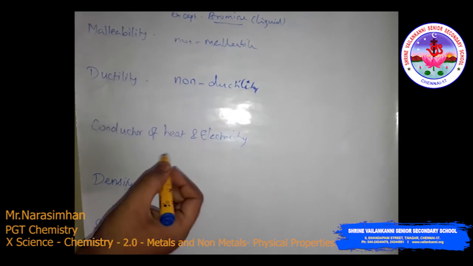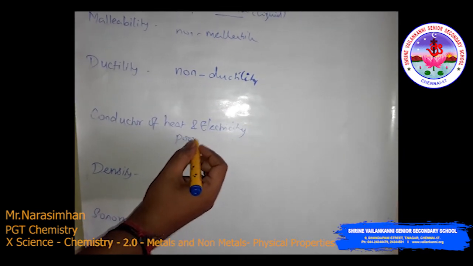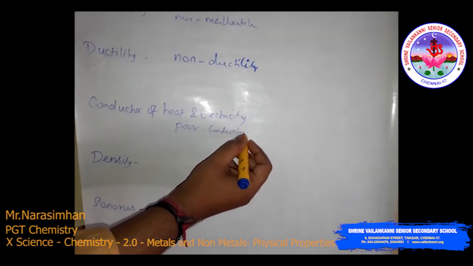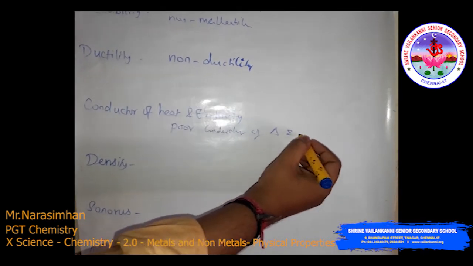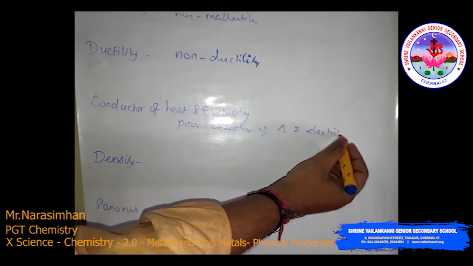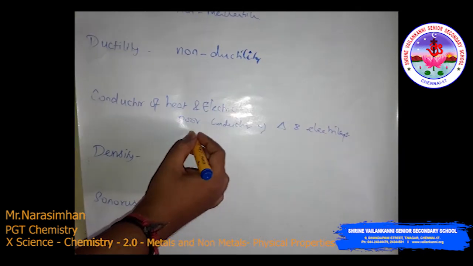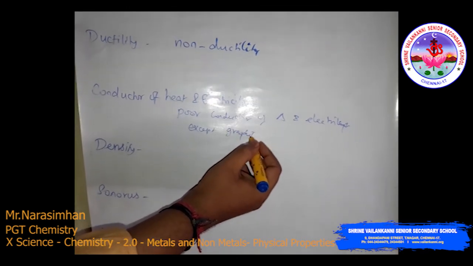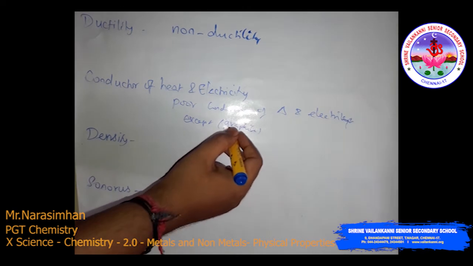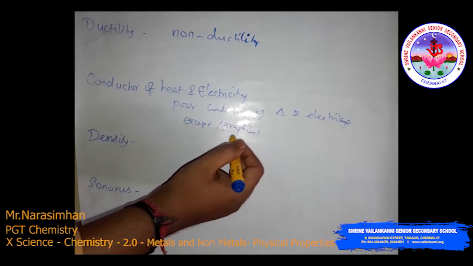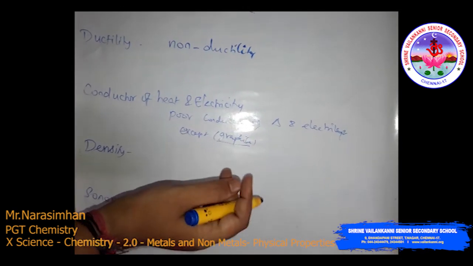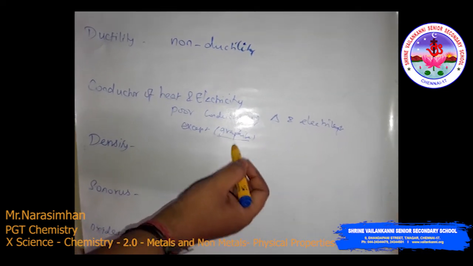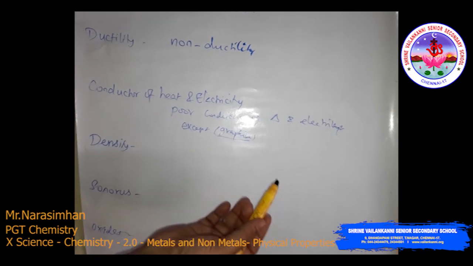Non-metals are poor conductors of heat and electricity, except graphite. This is also an allotrope of carbon, so it conducts electricity. Graphite is the material in a pencil. So it conducts electricity. Okay.